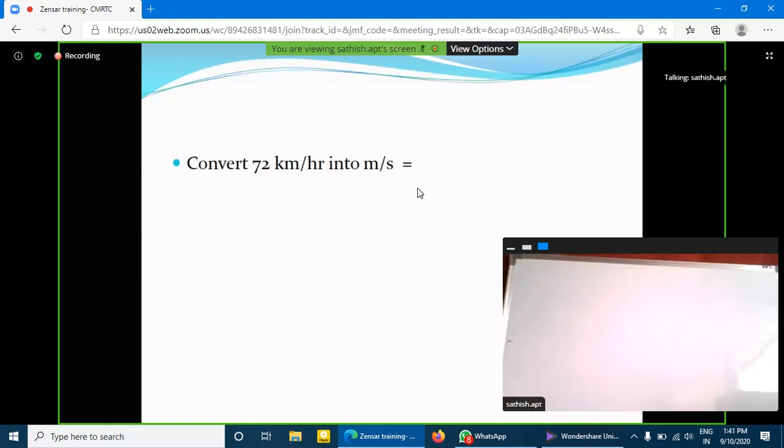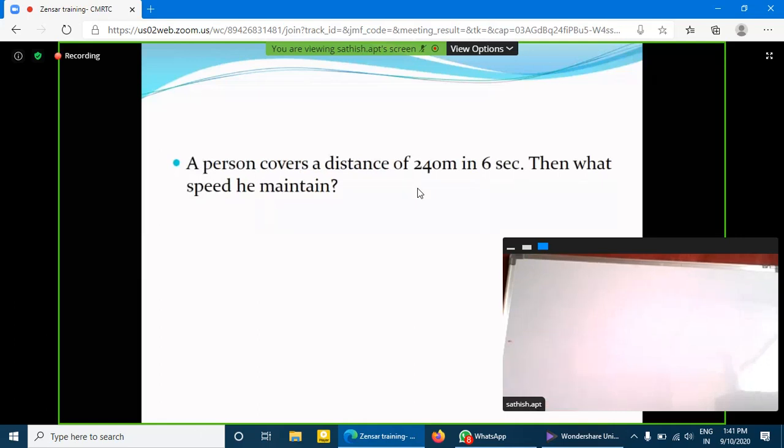Okay. Next one. A person covers a distance of 240 meters in 6 seconds. Then what speed does he maintain? Simple. Speed is equal to distance by time. So here, what is the speed? We don't know. We have to find it. Speed is equal to, what is the distance? 240 meters. Clear? What is the time? 6 seconds. So 6 fours are 24, 6 ones are 6. So S is equal to 40 meters per second.